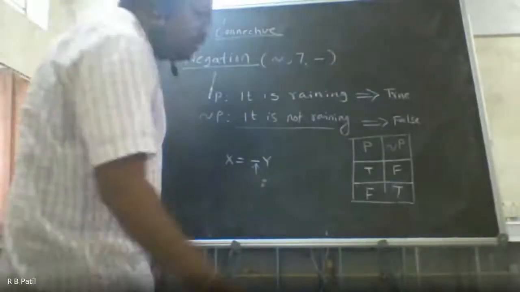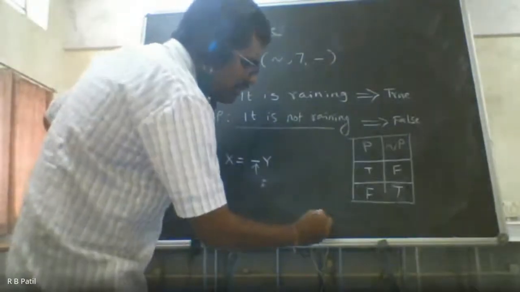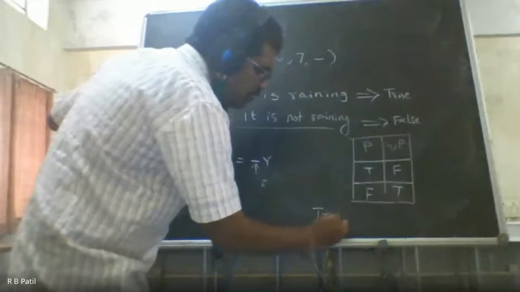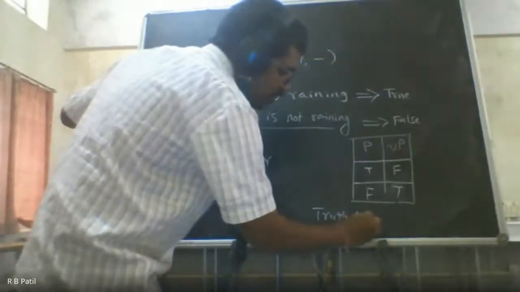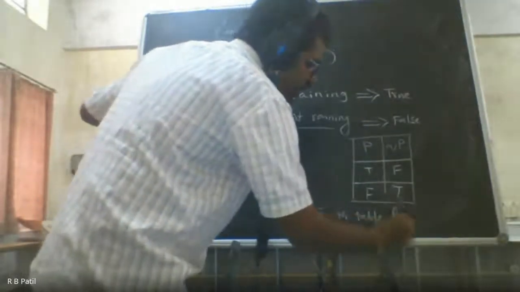Pardon? Sir, it is true. You have written P in the second. It is true. Okay. So now this is called the truth table for negation.